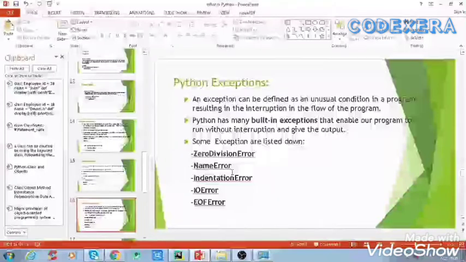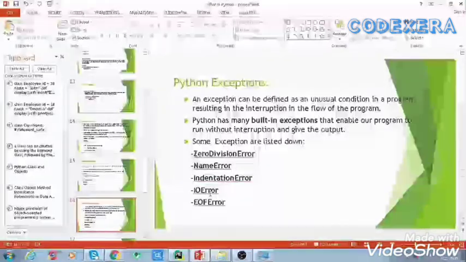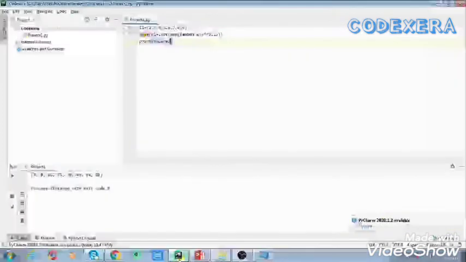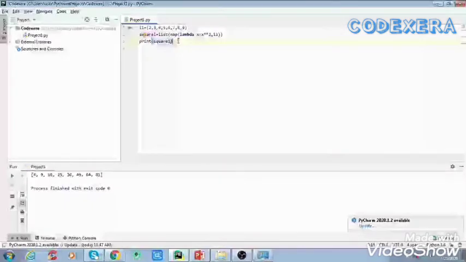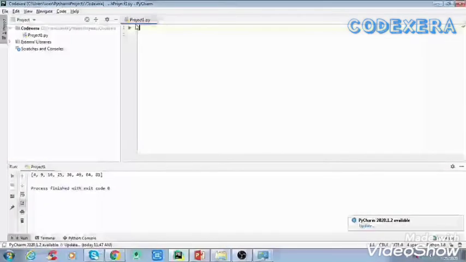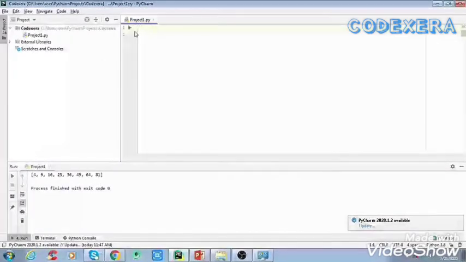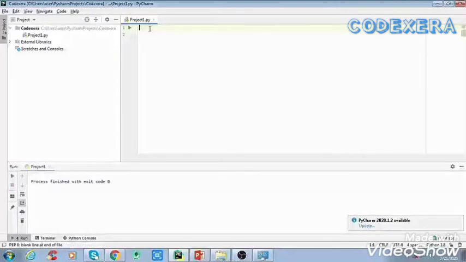Now I will show you an example without exception handling, so that you will be able to understand all those things. As we have already discussed, an exception is an abnormal condition that halts the execution of the program.